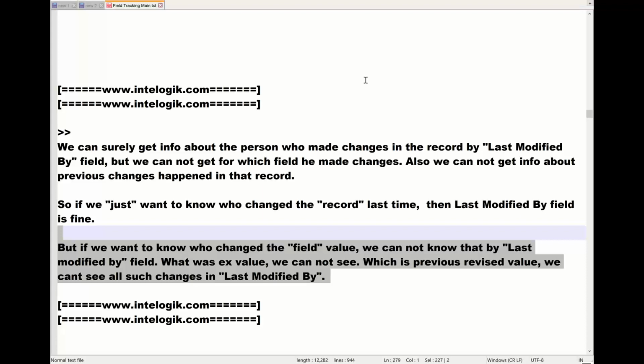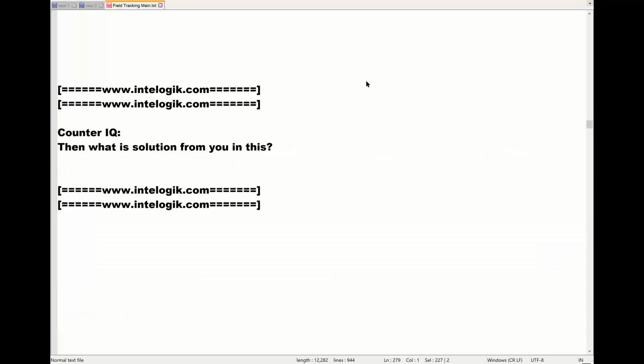Then in the same interview, they ask you a question, then what is the solution from your side? So what is going to be your answer? What's going to be your answer? Then what you will tell? Correct. Field tracking. Field tracking, right.